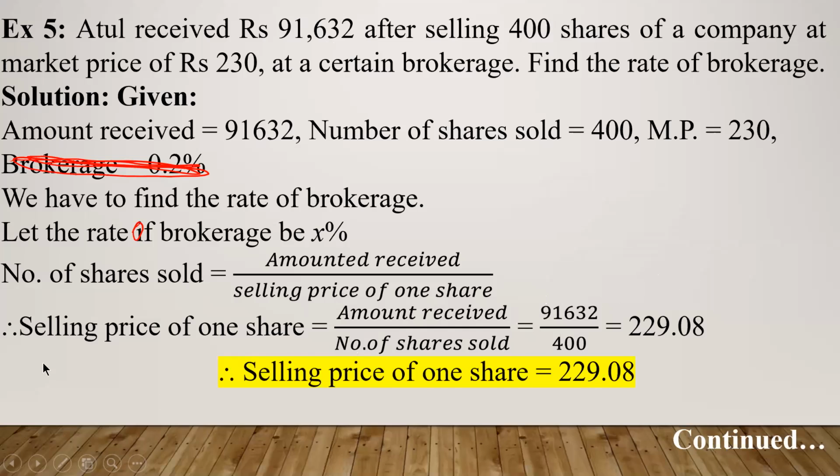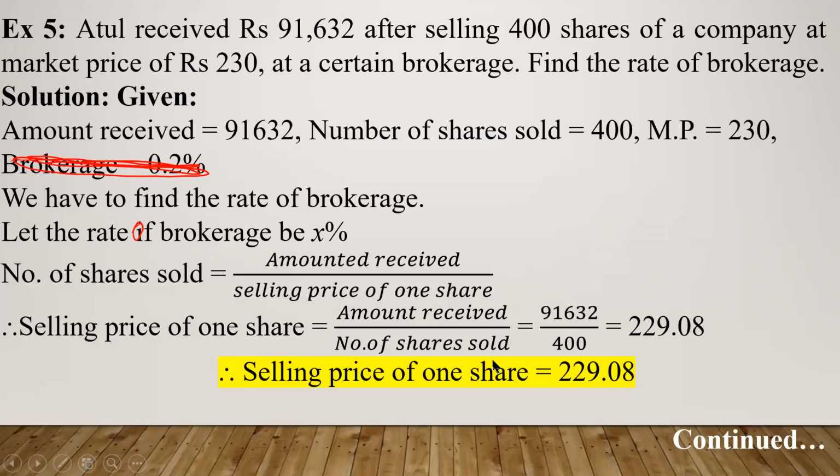So this is the selling price of one share.